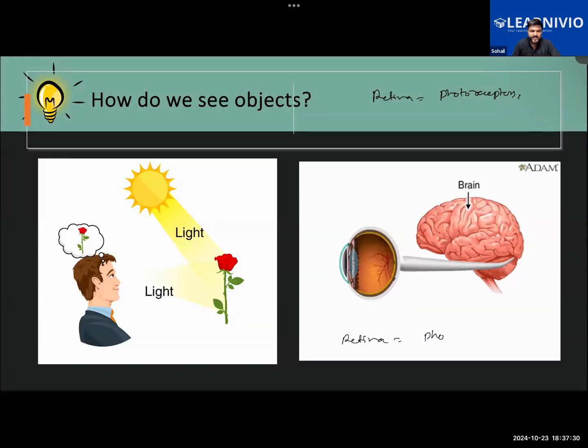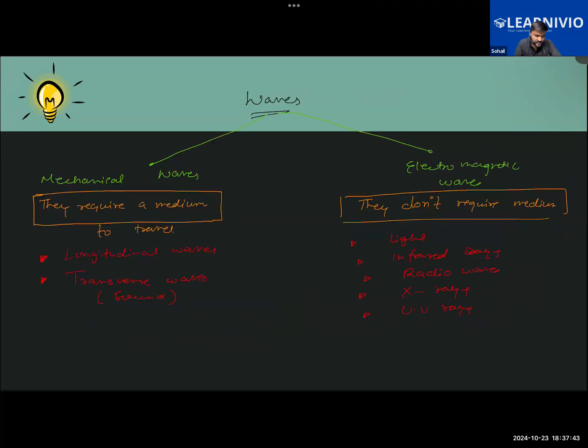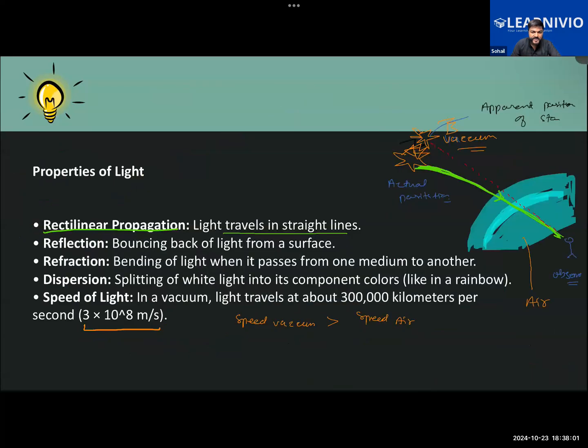No, Chakrika, that is not correct. It is not a mechanical wave. Transverse wave is one of the types of mechanical wave. Mechanical waves are of two types, which we have discussed: longitudinal waves and transverse waves. These are the mechanical waves which require a medium to travel. So light is not a transverse wave. But light travels in the form of electromagnetic waves because they don't require a medium to travel. What about the speed of light?